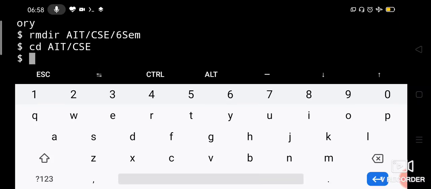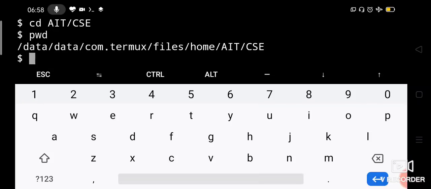Enter. So now we have changed to AIT CSE. Check, we were in home, now we are in AIT CSE. Directly you can go 2 levels below also by giving the path. You can give 2 levels above or multi levels above or multi levels below by giving the path. By giving the path, you can go multi levels below. By giving the double dot multi levels, you can go multi level above.